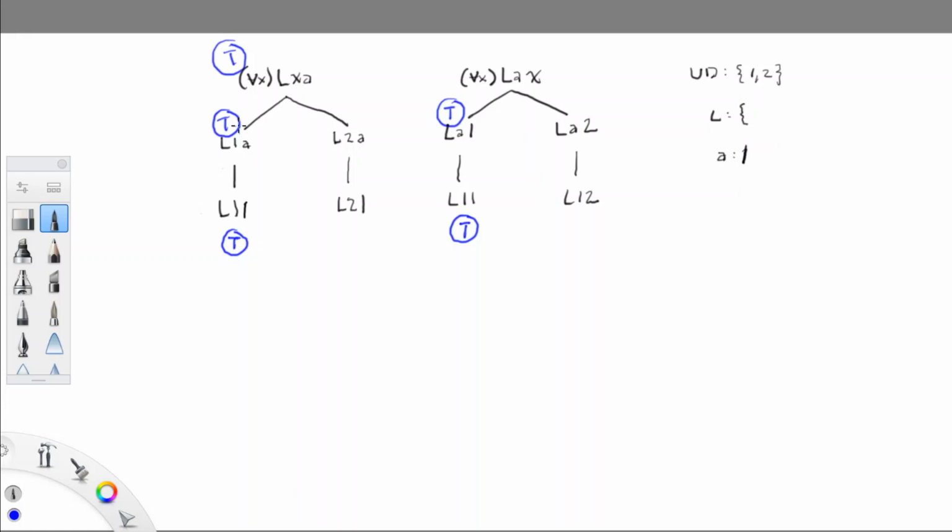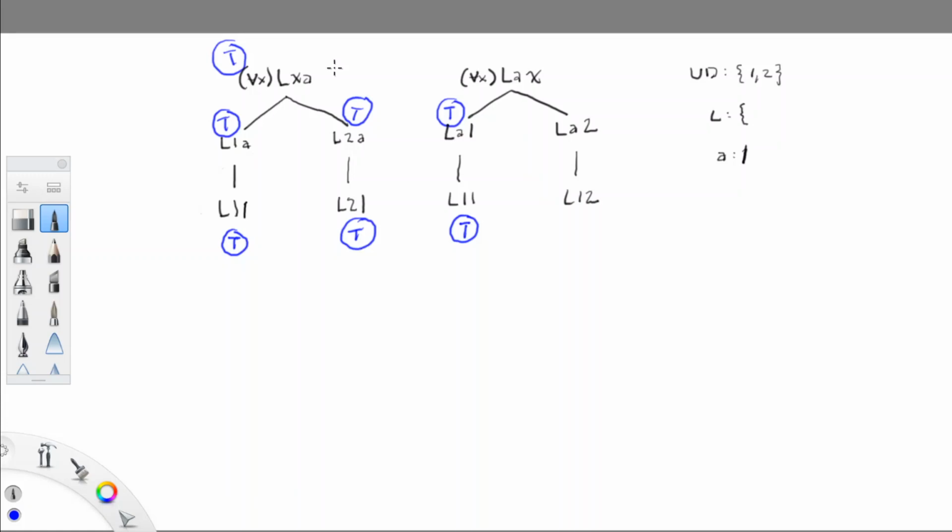L2A must be true. And if 1 is the extension of A, then L21 must be true. So we've got a T now and another T under the bottom portion of a tree. We want to make sure that we don't see L21 anywhere else. So we'll come over here and look at here. We don't have L21, we have L12. So we don't recopy that T.